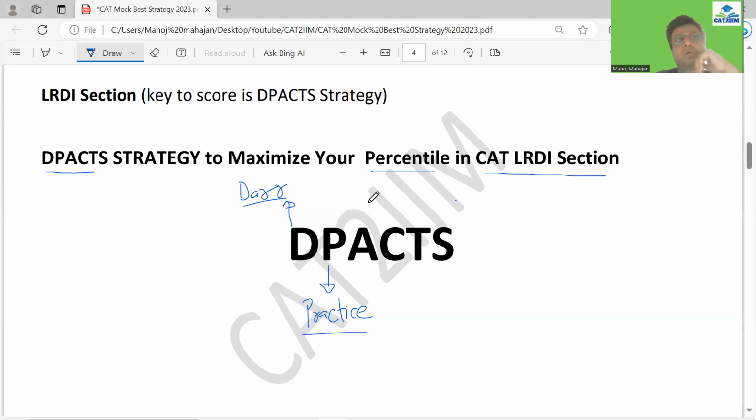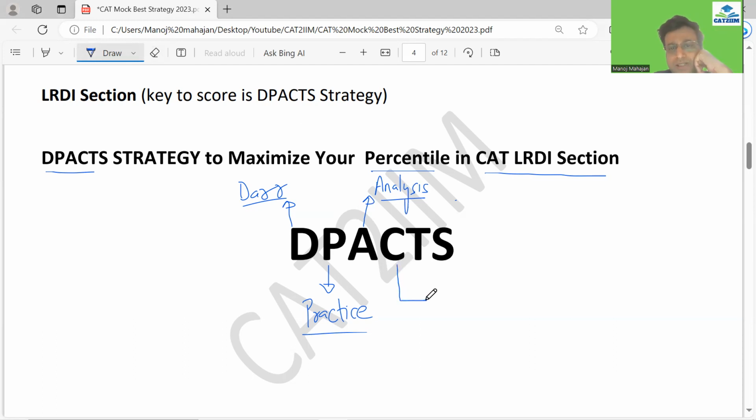After the practice part, in the remaining days, you can look forward to the sectional tests. Make sure that you do thorough analysis. I'll tell you what could be done in the analysis also. Thorough analysis is very, very much a must if you want to push your percentile in the CAT LRDI section. Now the last three letters are very important. A lot of students are not even aware of what should be focused on in the LRDI section.